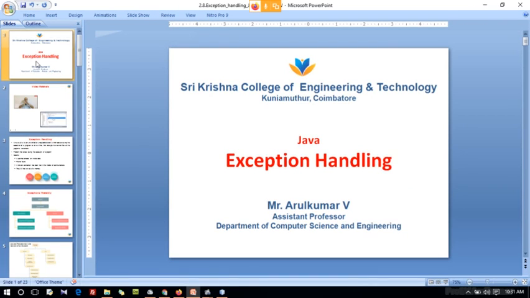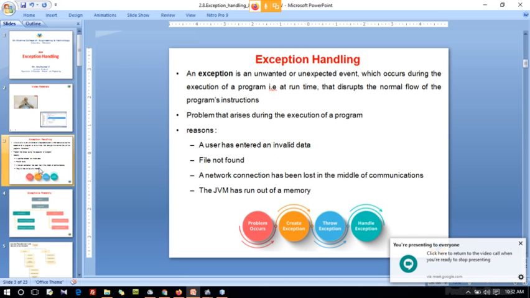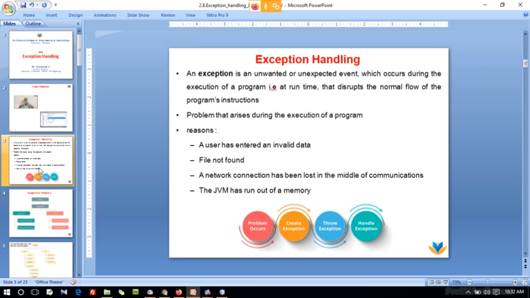So guys, your next topic, which is the last topic of this module 2, is exception handling. Exception handling is one of the important topics in Java, not only in Java, in all the languages, in all the OOP languages, guys. Normally we will get some errors in our program, right? What kind of errors will we get?